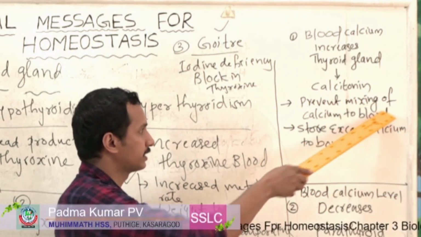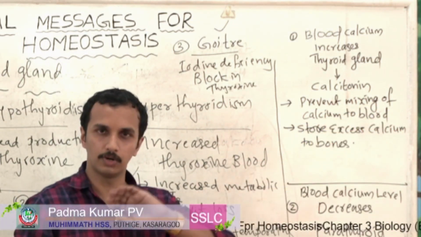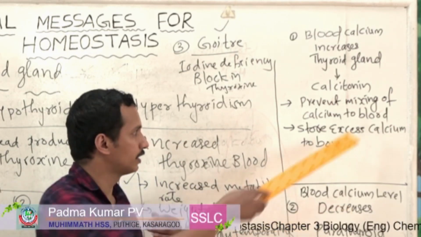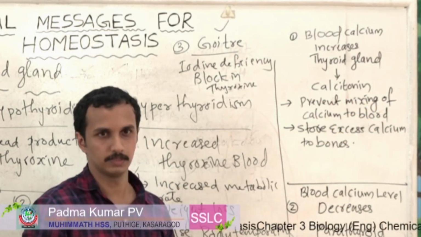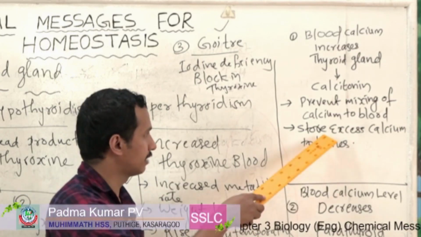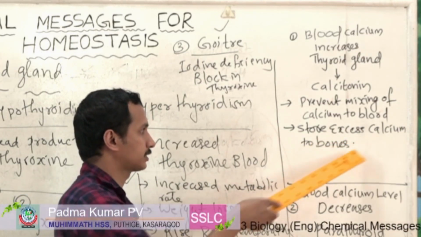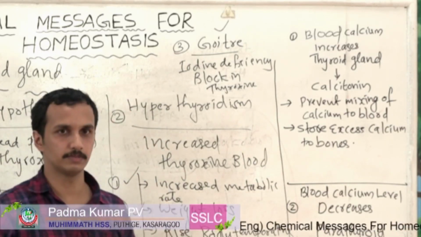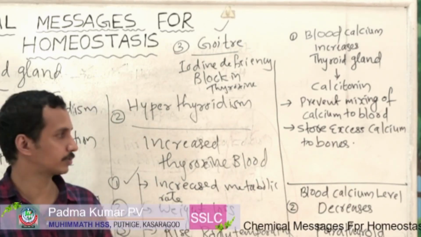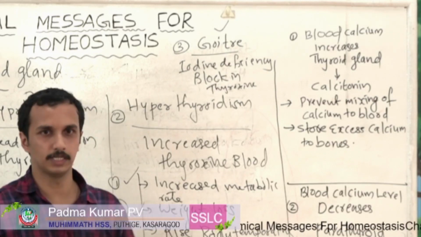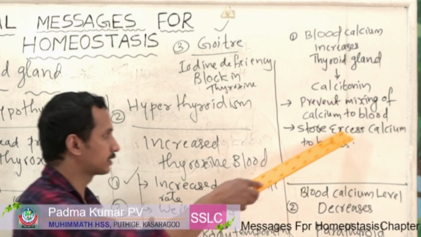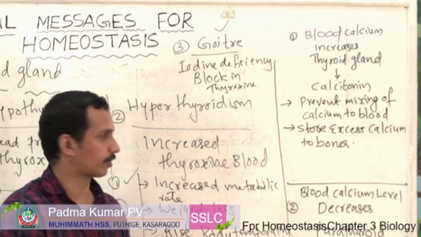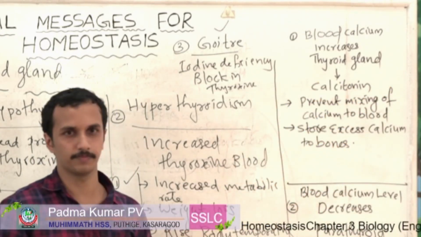It prevents mixing of calcium to blood, that is the first way. In the second method, it stores excess calcium to bone. You may have heard calcium is very essential for the strength of our bones and skeletal system. So excess calcium, with the help of calcitonin, is stored in bones.